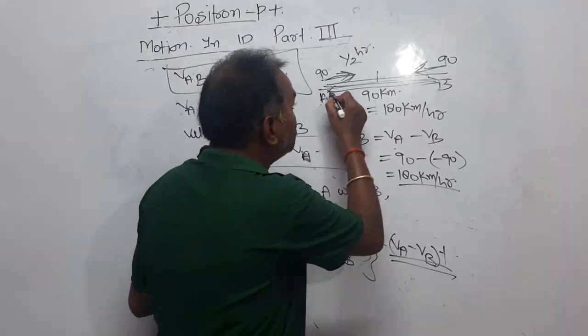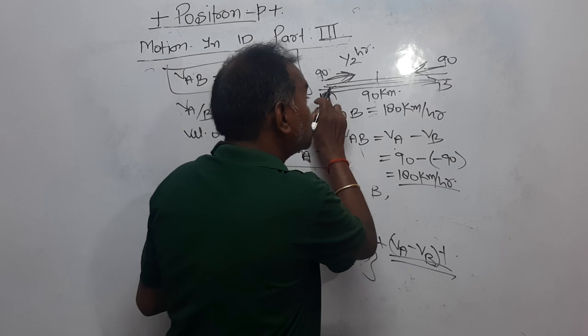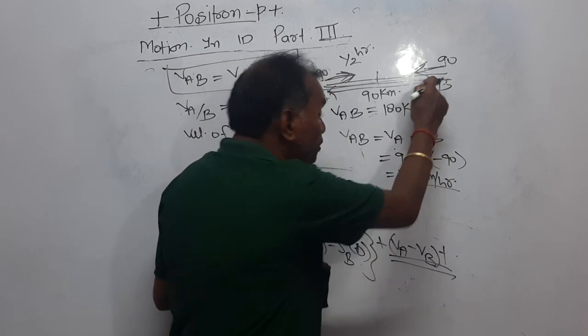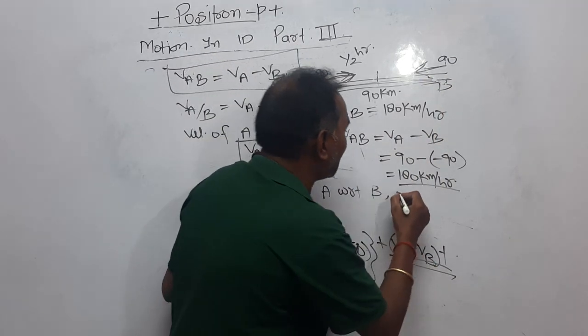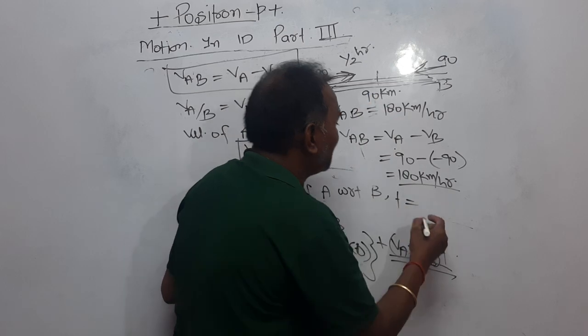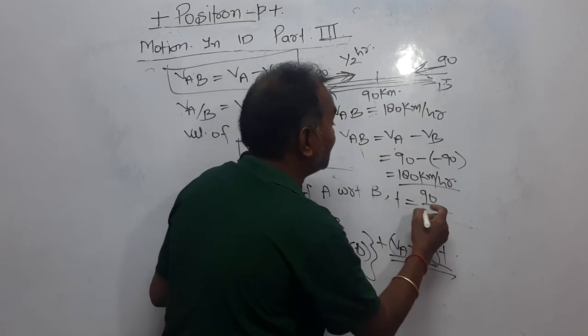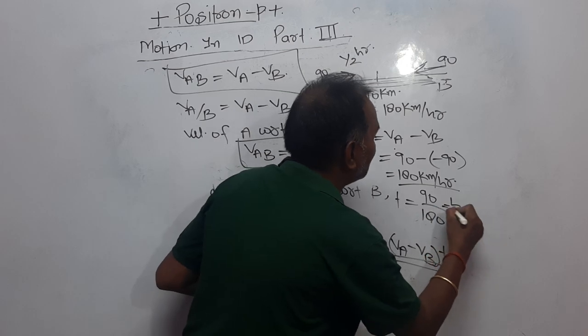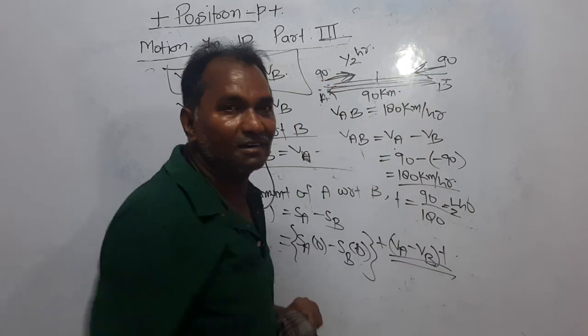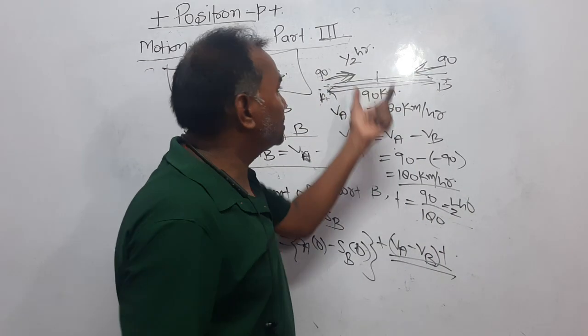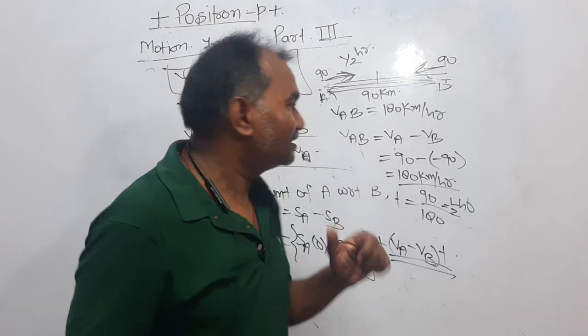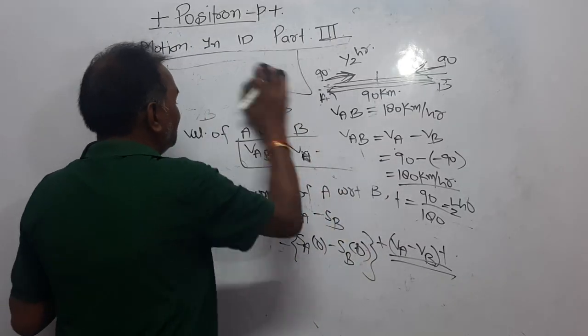If it wants to meet B, then it has to travel this whole distance, and the time consumed is time equal to distance upon relative velocity, that is 180, and again half an hour, that you have got here, right? Dear student, it was a simple case. I have considered what I have considered.